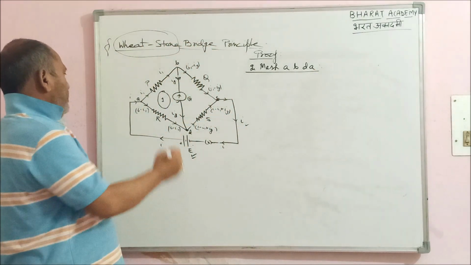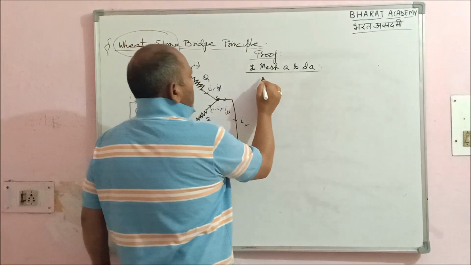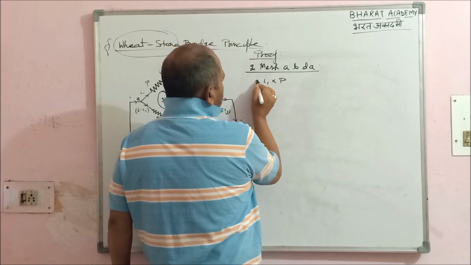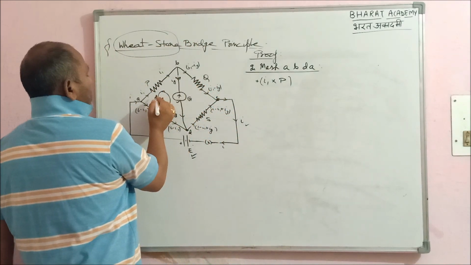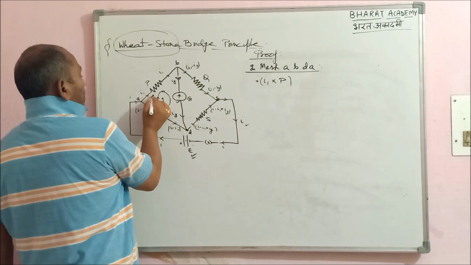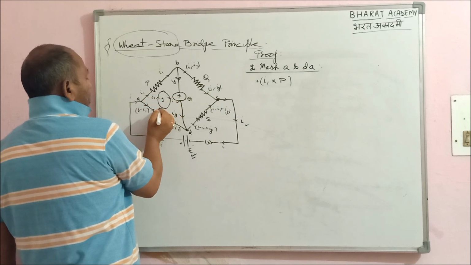What does my law say? The current I1 is corresponding, I am taking it as positive. Ig is in the same direction. If you are having any problem regarding direction, apply the direction here itself. I1 and Ig are in the same direction, and this I minus I1 is in the opposite direction.